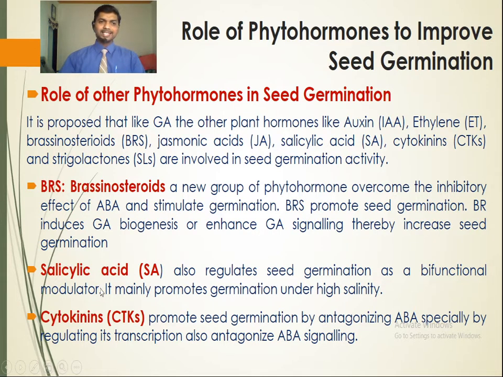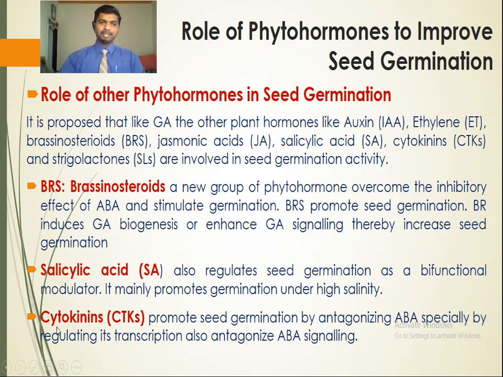Next is salicylic acid, SA, which also regulates seed germination as a bifunctional modulator. It mainly promotes germination under high salinity conditions. So salicylic acid is another phytohormone that regulates seed germination as a bifunctional modulator. It mainly promotes germination under high salinity conditions.